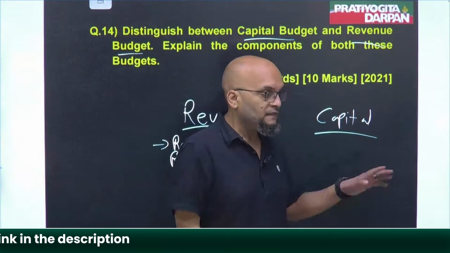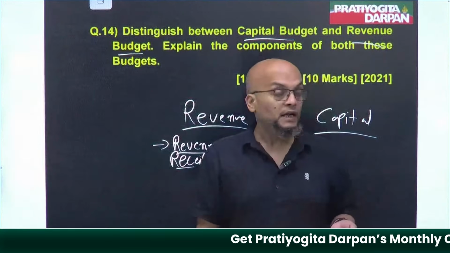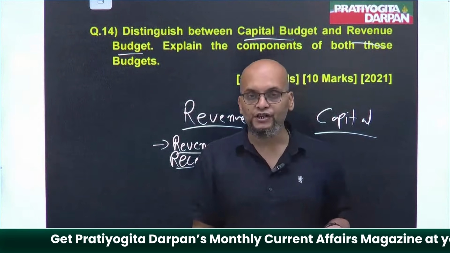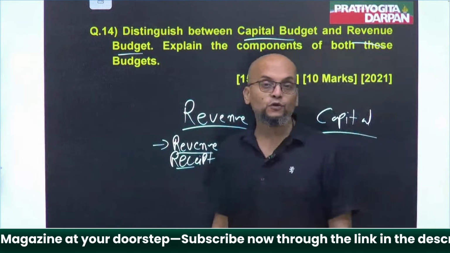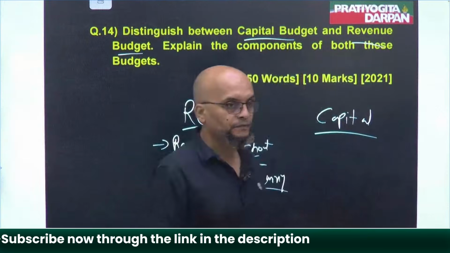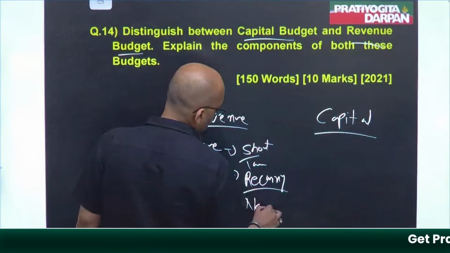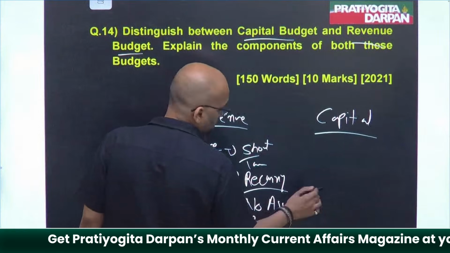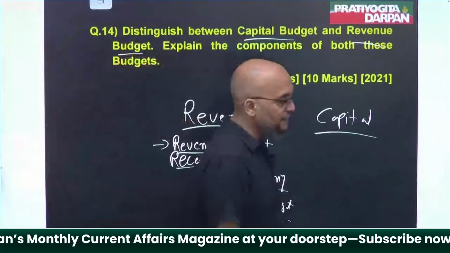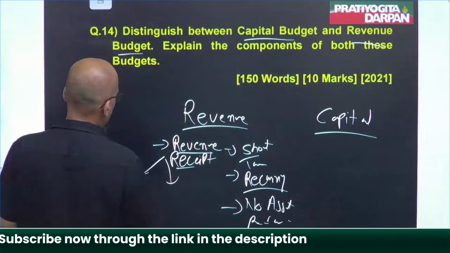That means government is not going to sell any of its property, assets, shares or holdings in revenue receipts, nor take any sort of loan. So no asset reduction and no liability creation occurs.